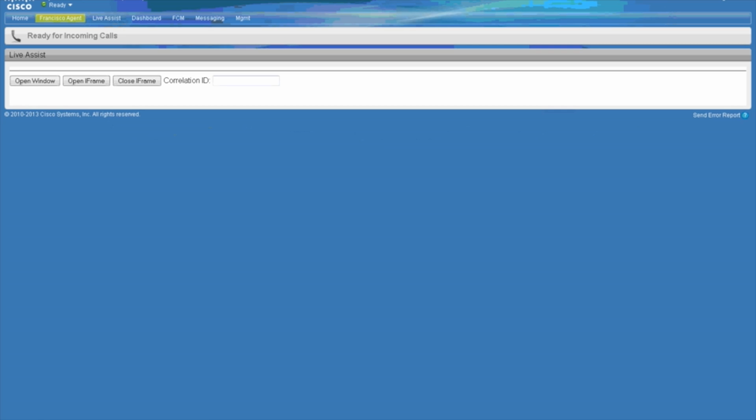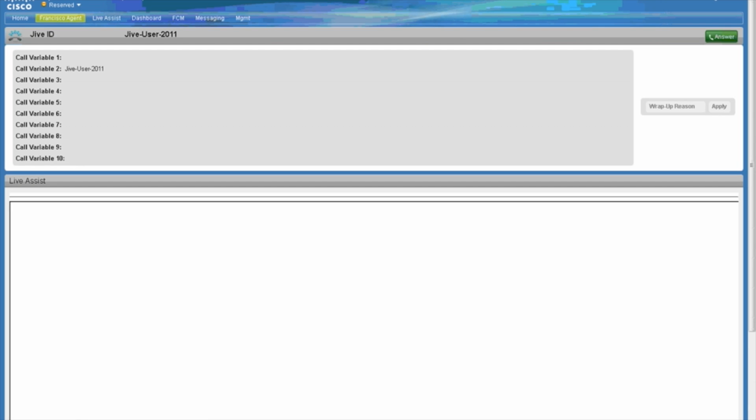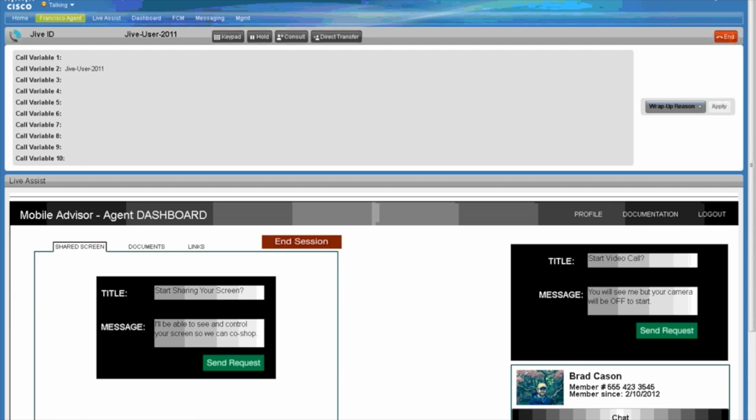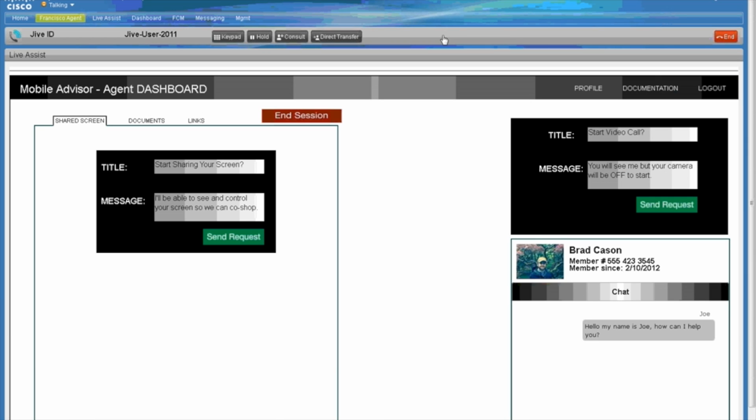So this is the agent's desktop within Finesse, and this is the dashboard that the agent uses to control the customer experience. You can see a number of different tools I've got on the dashboard here, and we're going to go through all of them, starting with the chat.